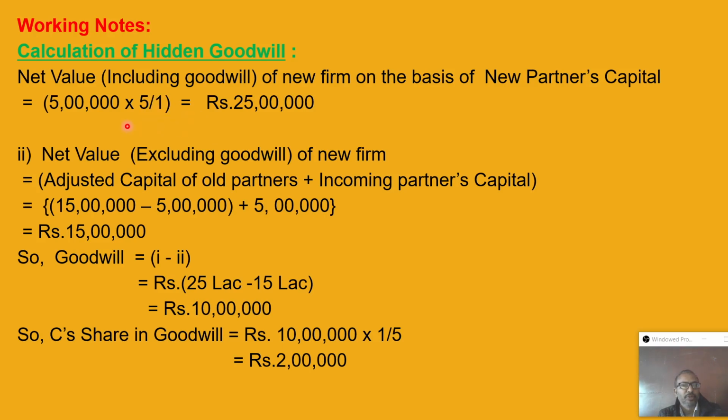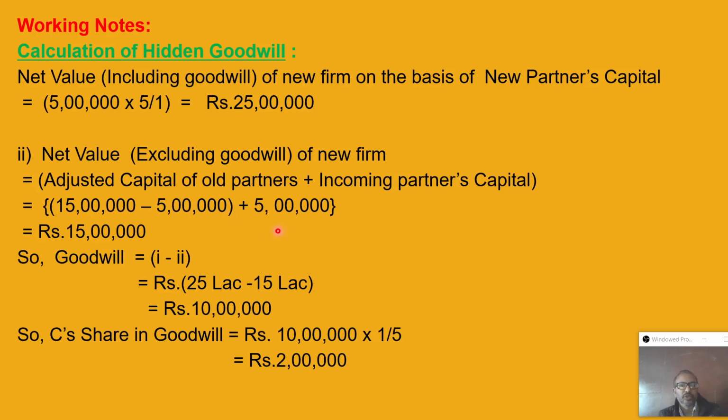For 1/5 share it is 5 lakh, so the entire share is 5 lakh into 5 by 1. Now 1 minus 1/5 is 4/5, so for 4/5 share it comes to 20 lakh, whereas the old partners' capital here is 15 minus 5, 10. 20 minus 10 is also 10 lakh. So which way?